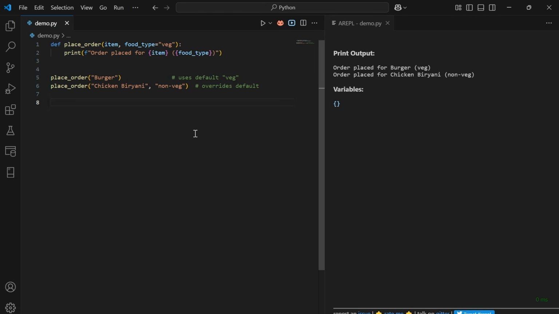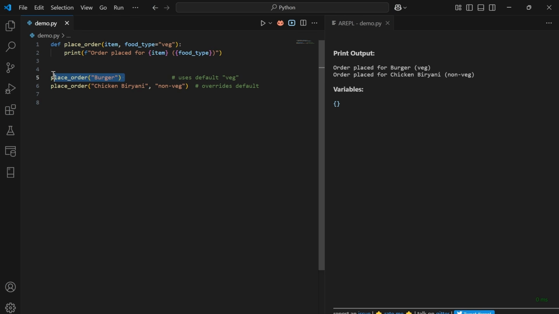Most of the customers choose veg by default while they are ordering, but some may prefer non-veg. For that convenience, I have created a function called place_order. It has two params. One is a default param where food_type takes veg as a default value. But if we want to override it, we can pass the respective value.